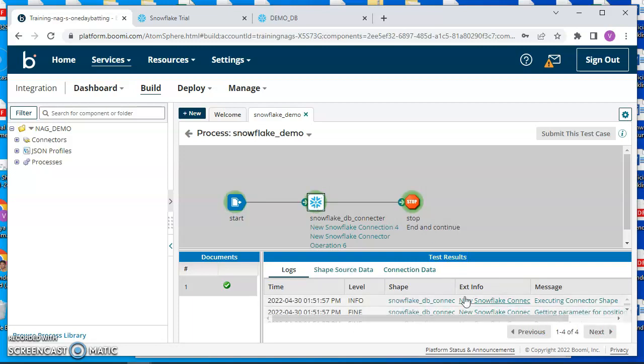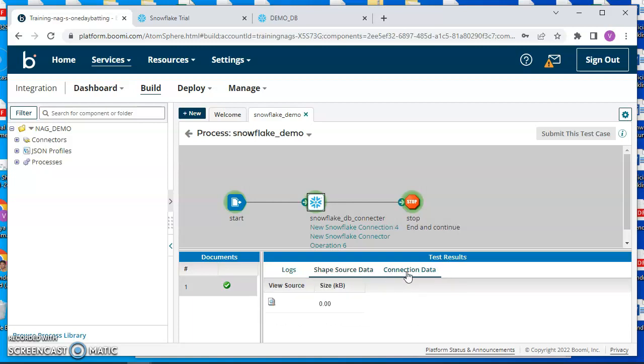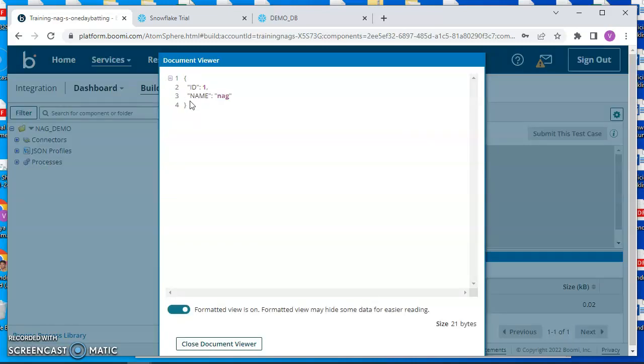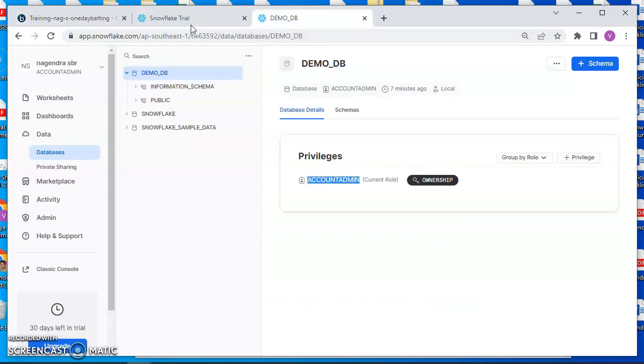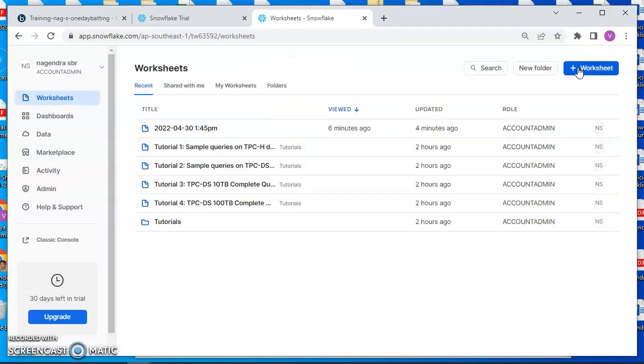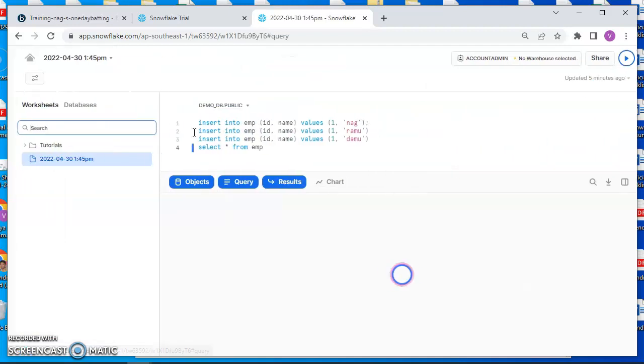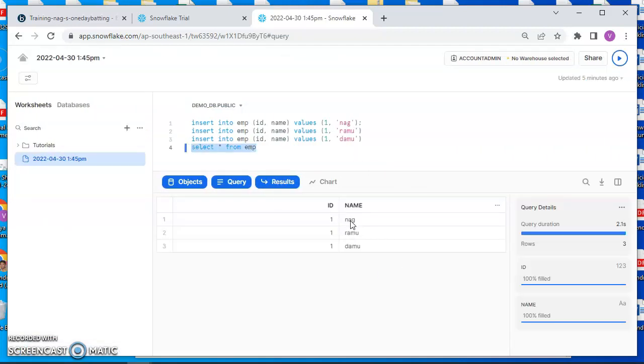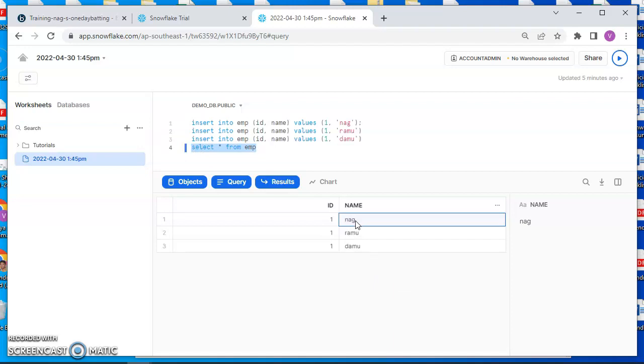Go there and check the data. There is no shape source data, but connection data will be there. If you see this file, yeah, we were able to grab the file successfully. This is a query. We gave the static name as nog, that's why we got just this record from the database. If you go to the worksheet, you can see we put a query with equals on the name nog, so it gets the single record.